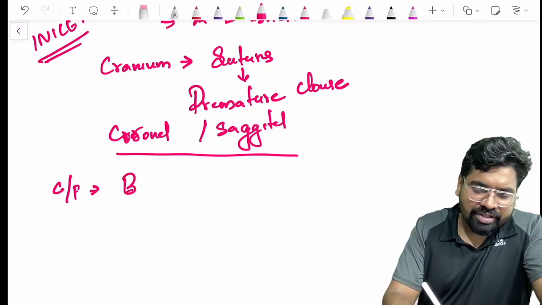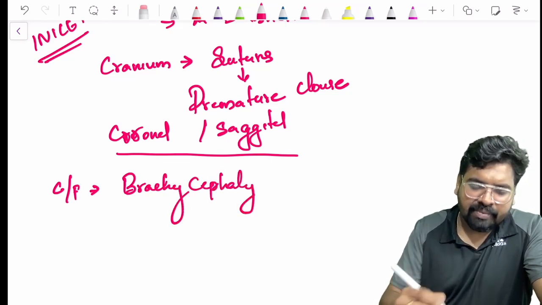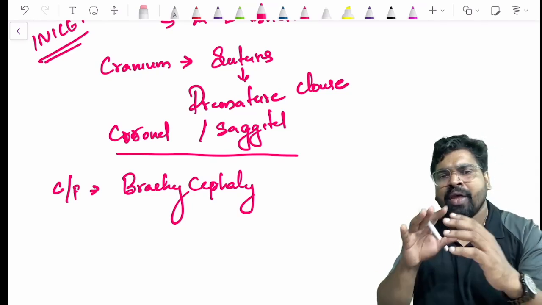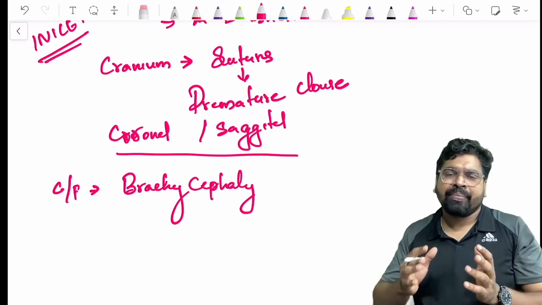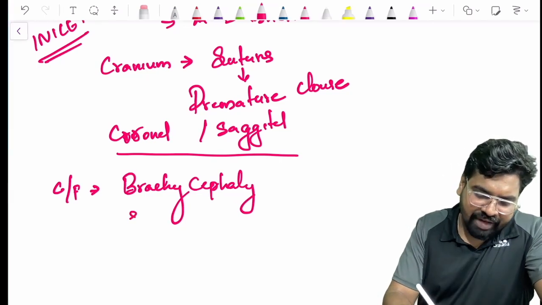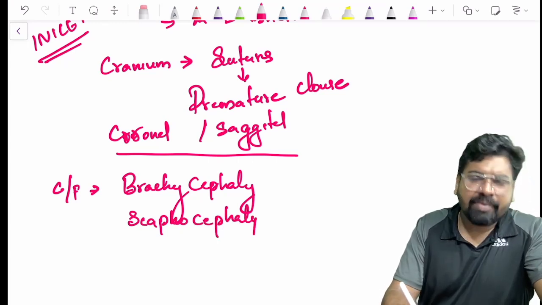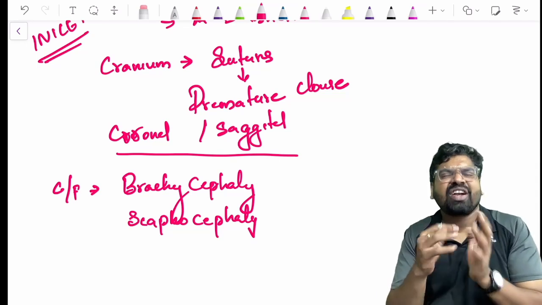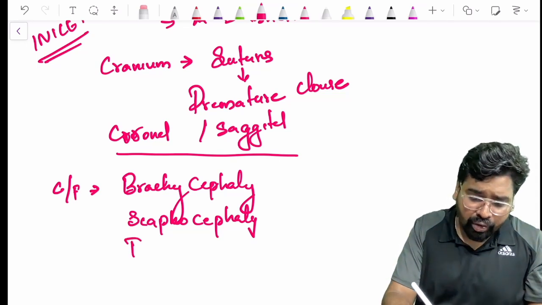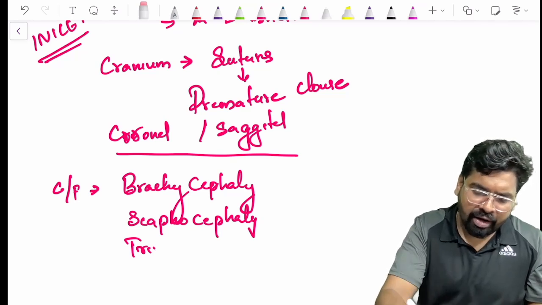Sometimes it is small in shape, that we call brachycephaly. Brachycephaly means the sutures are closed prematurely so that the cranial cavity is not expanding. Or sometimes it will be scaphocephaly. Scaphocephaly means it will look like a boat shape. Sometimes it looks like a triangle. It is called trigonocephaly.